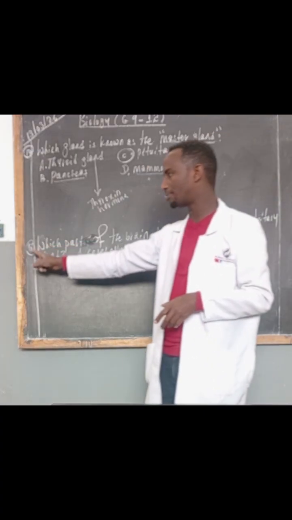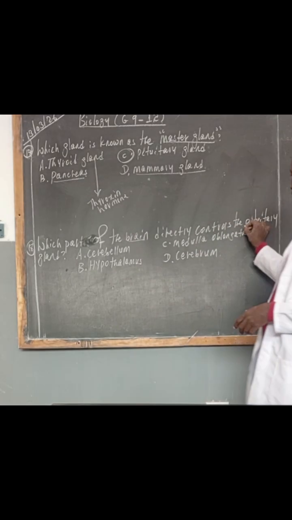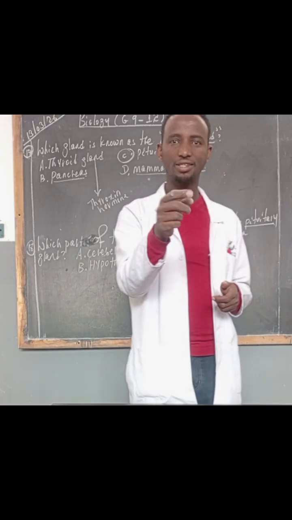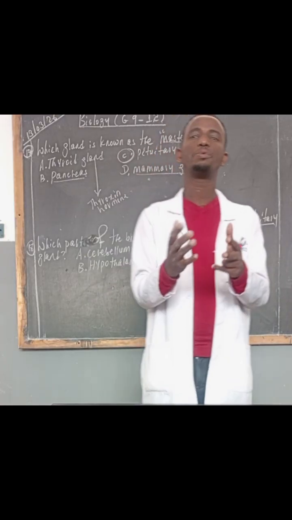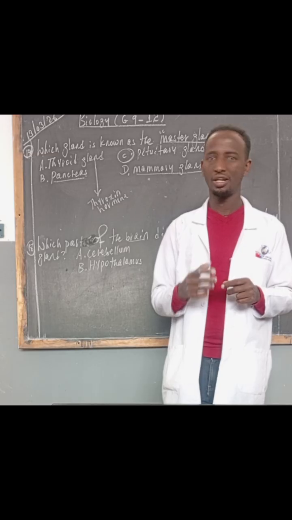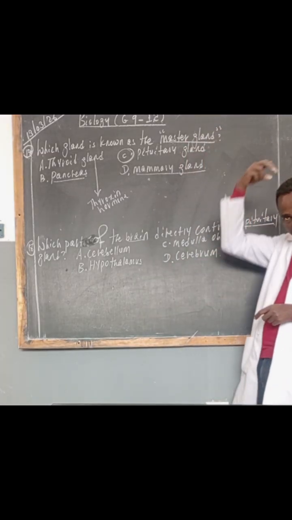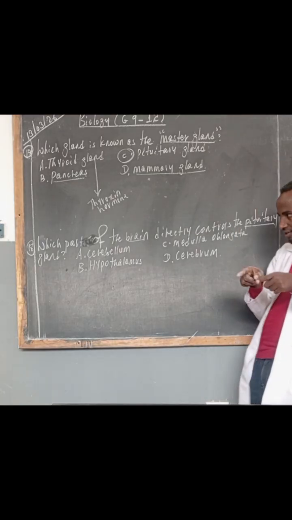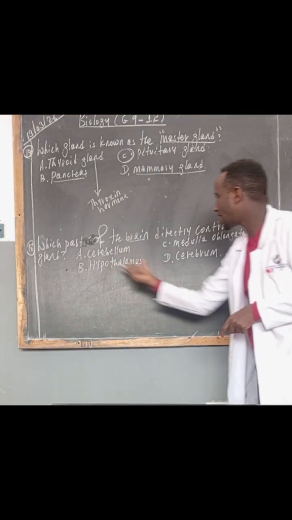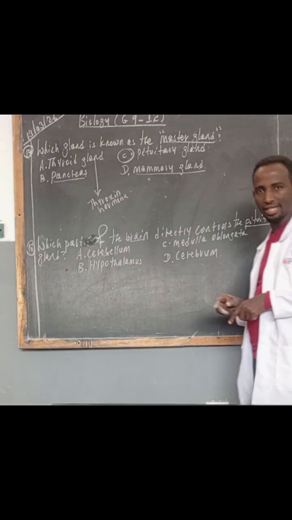The next question, number 18. Which part of the brain directly controls the pituitary gland? The pituitary gland is under the control of the hypothalamus of our brain. Don't forget that the pituitary gland is located at the center of our brain, just near the hypothalamus. So the hypothalamus directly controls the master gland, which is the pituitary gland.